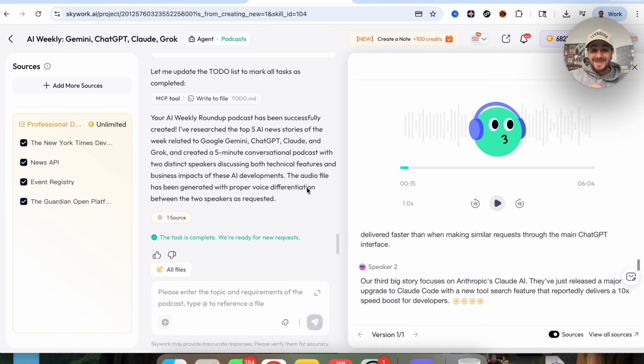Now, as we can see, that's incredible that it's two voices. They have a male, they have a female, and if we wanted to change anything about this or adjust it in any way, we could literally just come over here and type in the change that we want made, and boom, Skywork will actually go off and do it.